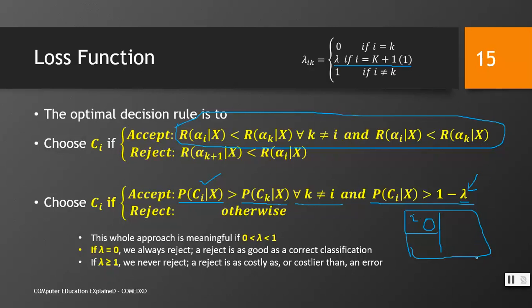So we are looking at two cases. What are those two cases? One case is this: for k plus 1, the probability of putting the instance X in this class has lower probabilities than putting it in this class. So in this expression here, we compare P(Ci given X) for putting in i given these two classes, right?